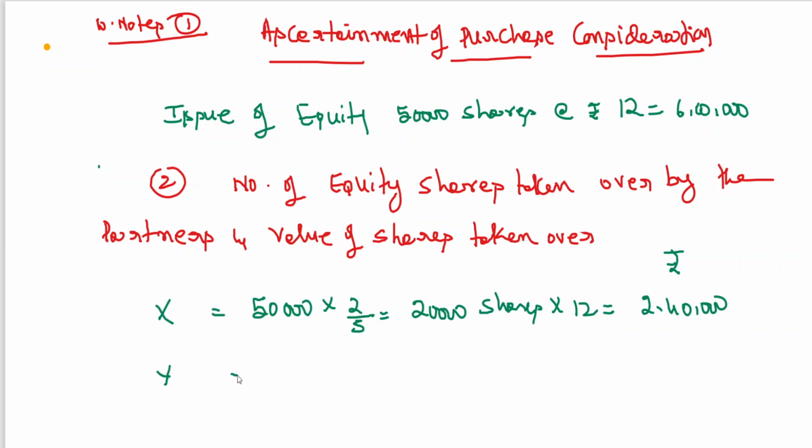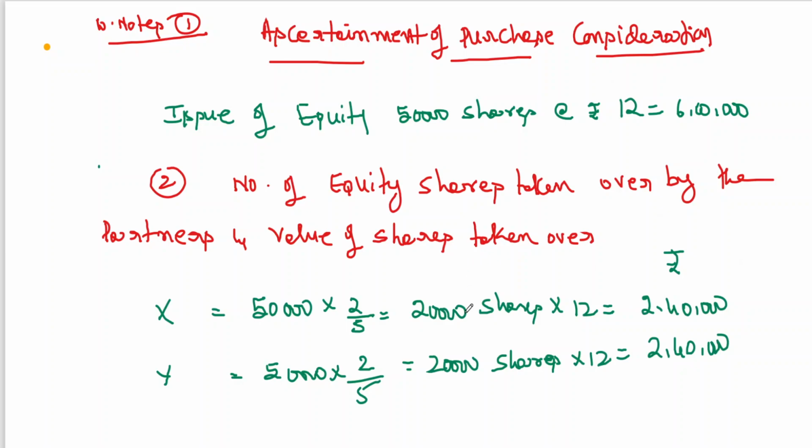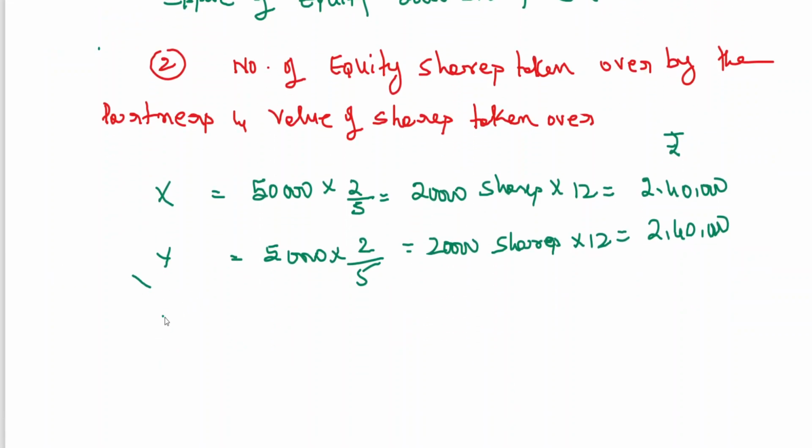Why: 50,000 shares into, again 2:2:1, 2/5, same. Okay, Z: 50,000 shares into 1/5.